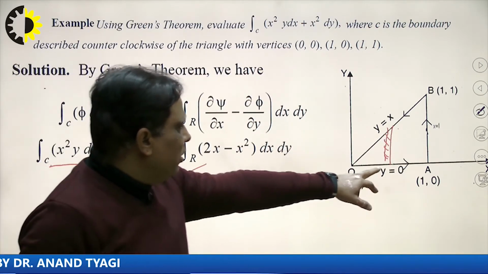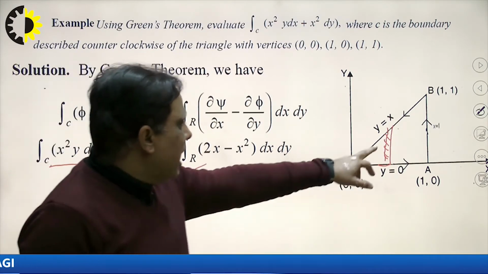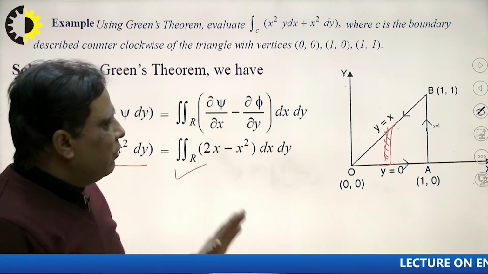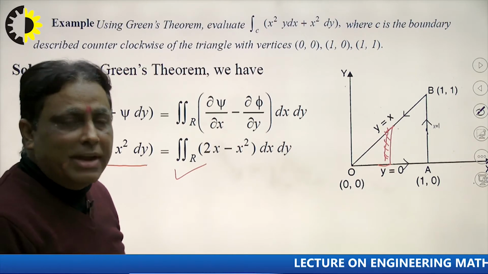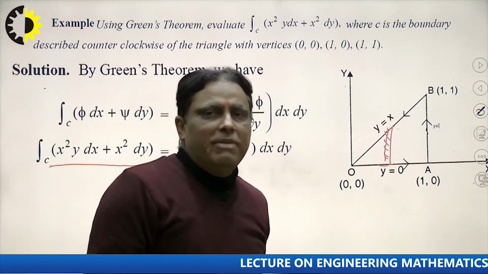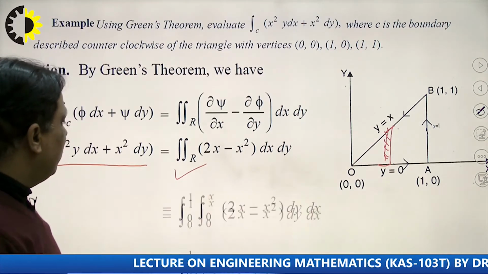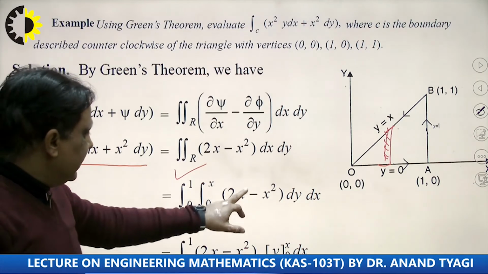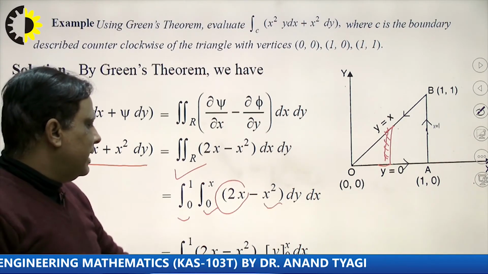So first of all, the lower limit is calculated from this, that means y is equal to 0, and the upper limit is calculated with the help of the line. That means the limit of y will be 0 to x here, right? And what will be the limit of x here? So 0 to 1. So in this way we can find out the result of our limit and put in the values one by one here. So I write here the limit of y and limit of x, and integration of 2x is equal to x square by 2, right? Integration of x square is x cube by 3.